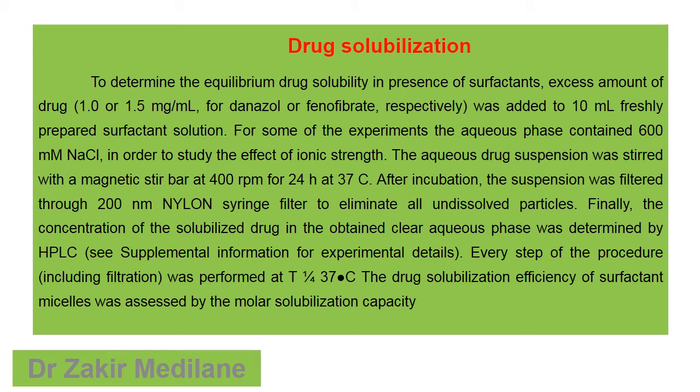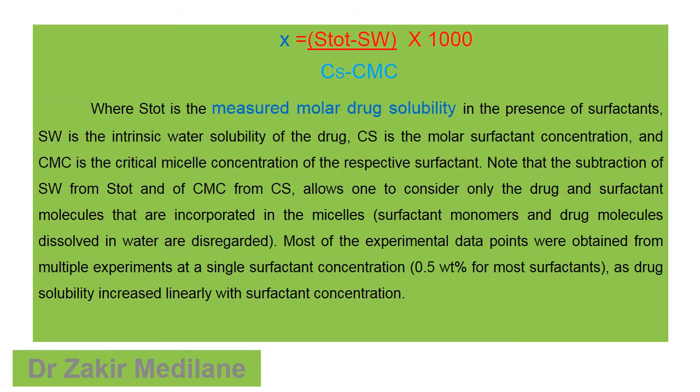After that, we use an aqueous phase containing 600 millimolar sodium chloride in order to study the effect of ionic strength. Then the aqueous drug suspension was stirred at 400 revolutions per minute for 24 hours at a temperature of 37 degrees centigrade. That is normal room temperature. After stirring, we go for filtering this solution through a 200 nanometer nylon syringe filter. The remaining step is as usual.